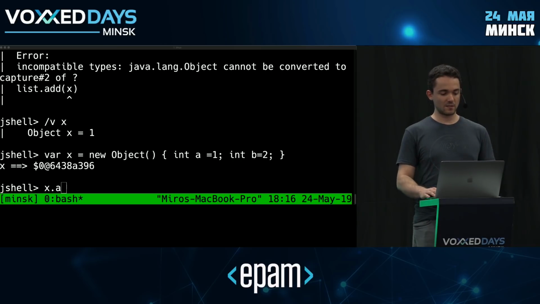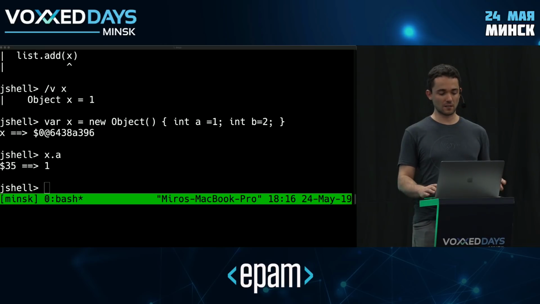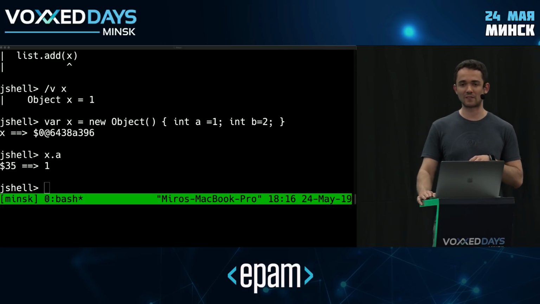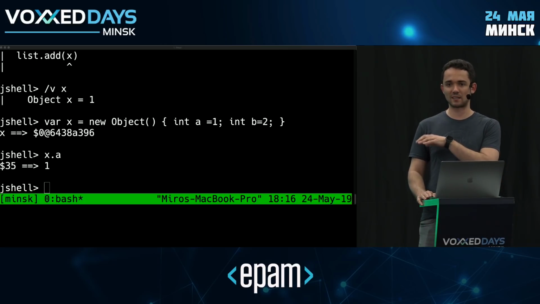Now, the question is, can I actually access something here? And the answer is yes, of course, no problem here. And this seems like it's not a big deal, right? But it actually turns out this is a very, very big deal, because this would not work prior to Java 10. That's why you've never seen an implementation of a tuple done this way, right? It only works with type inference.